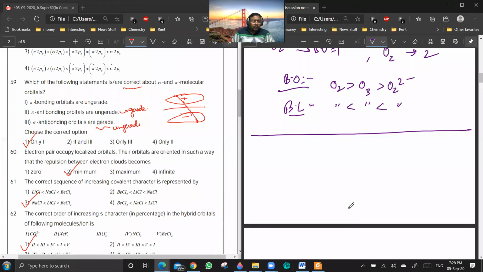Okay. Sir, the option 2. Draw the structure of PCl5.